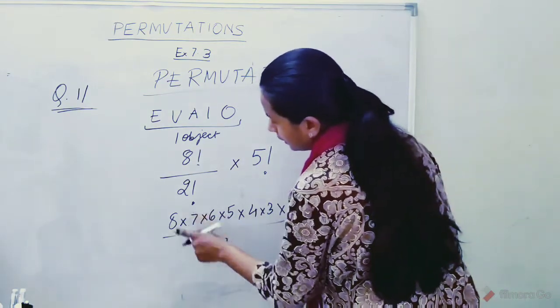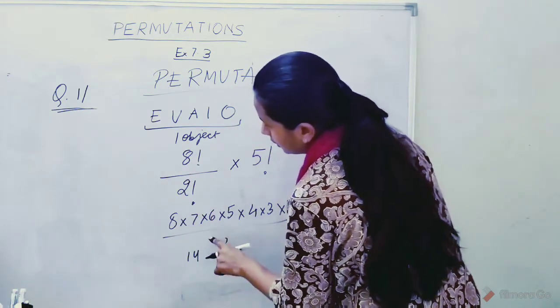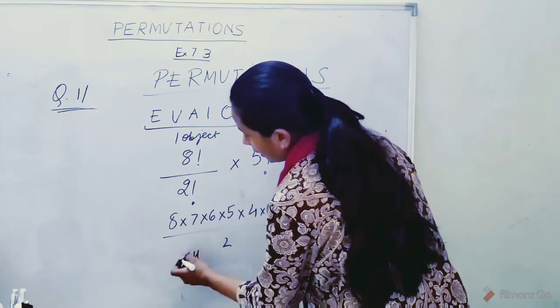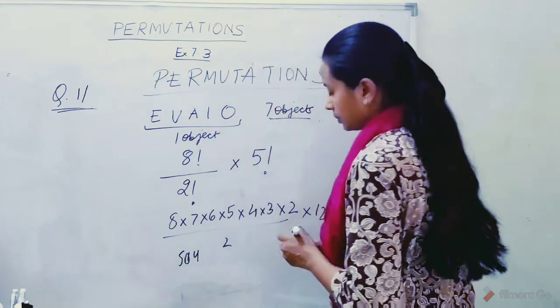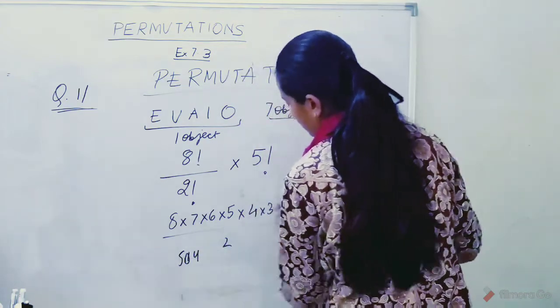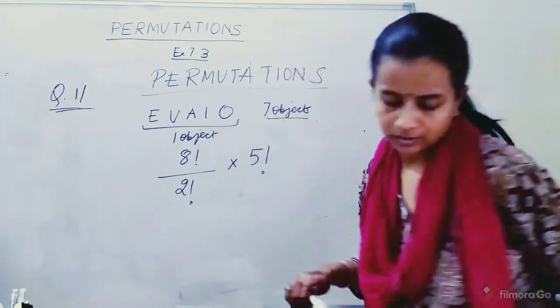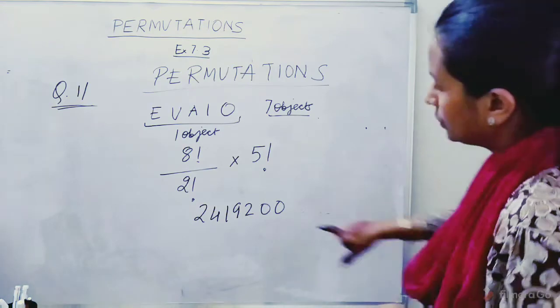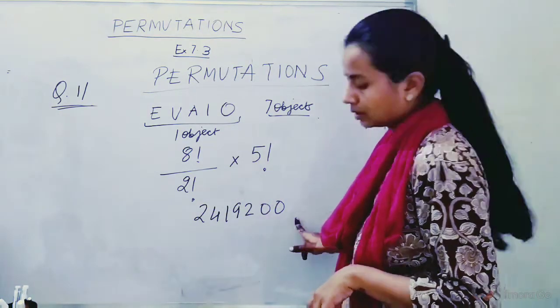We have 720 into 7, 504. Solving this, we get 2419200. Okay.